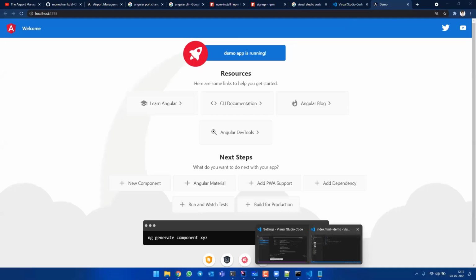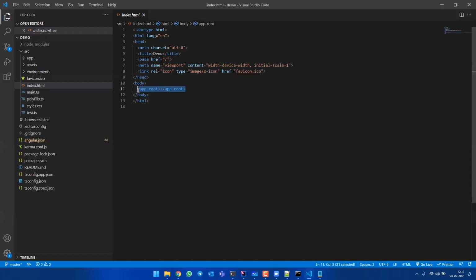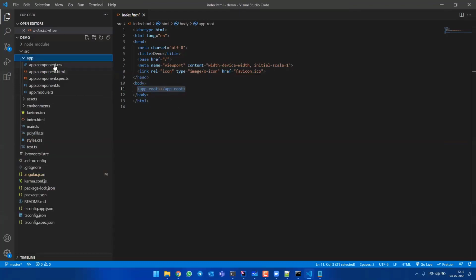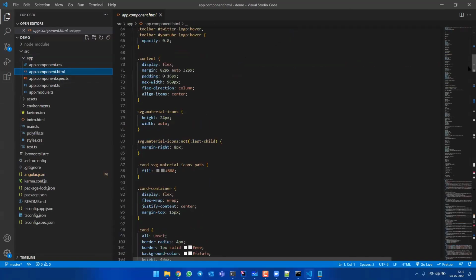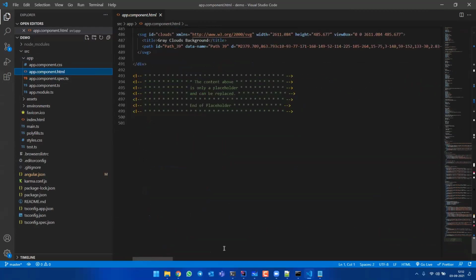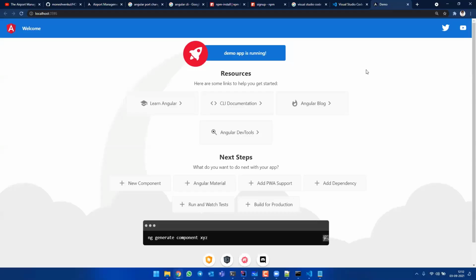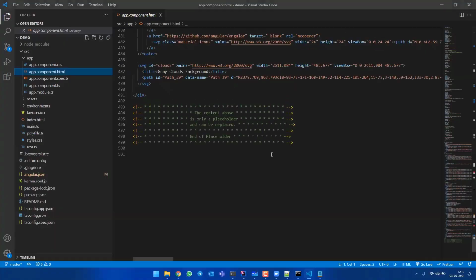After that, app-root will be there. Once your browser reads app-root, it goes to the app component. In every component, we have 4 files: CSS, HTML, spec.ts, and TS, plus app.module.ts. Among these files, the most useful are the TS file and the HTML file. In the HTML file, you can see the code written for this page. This entire thing is written in one single file, which is this one.